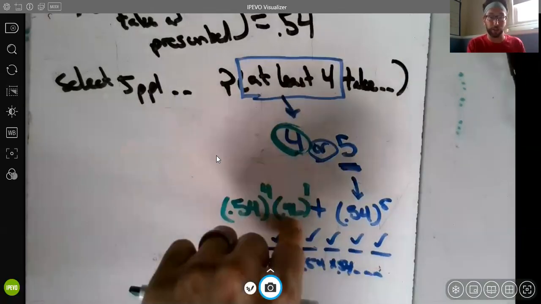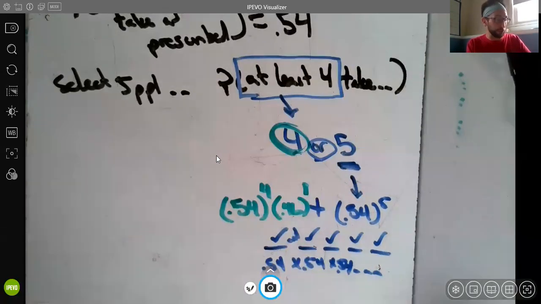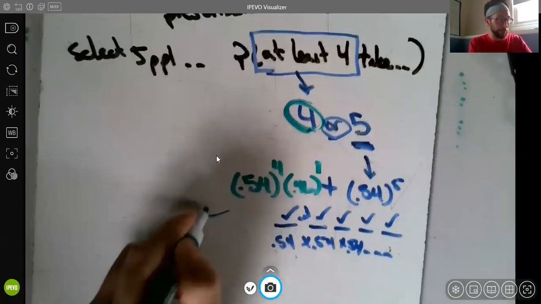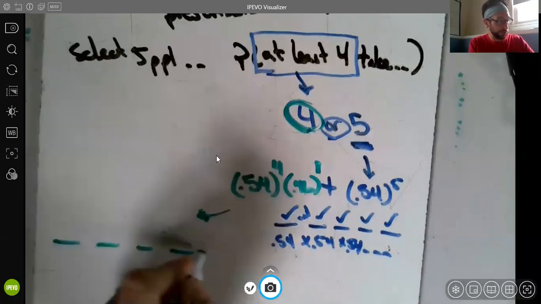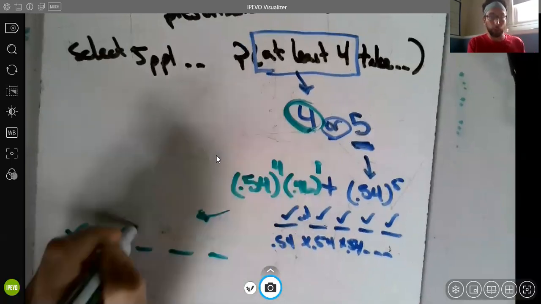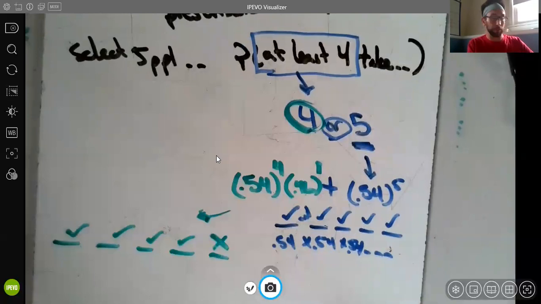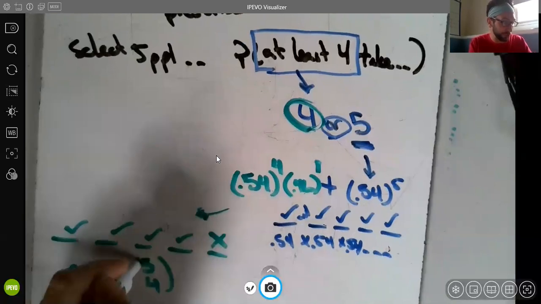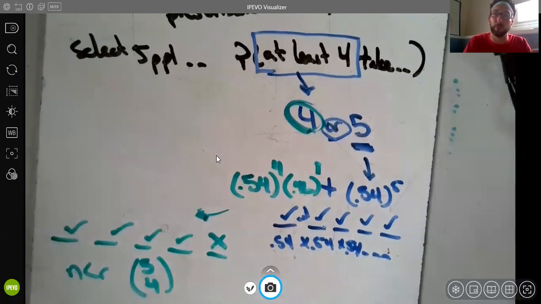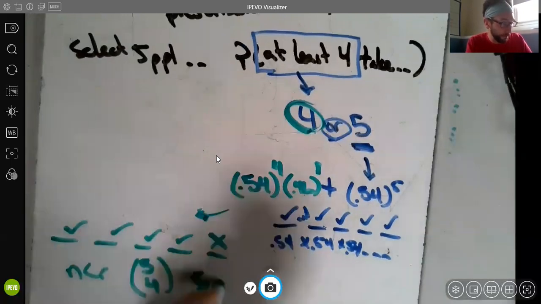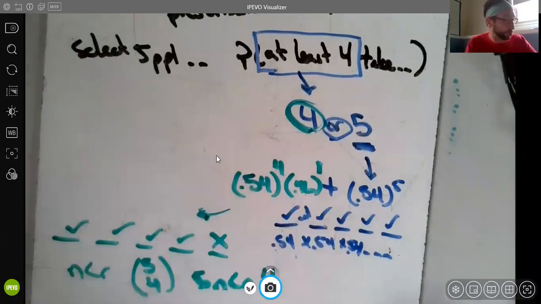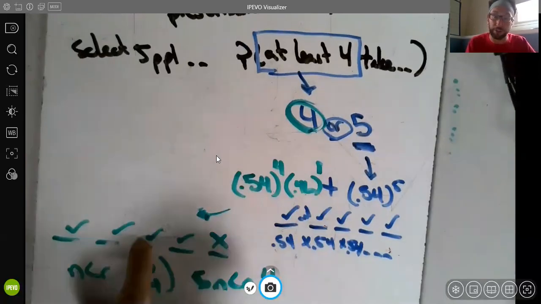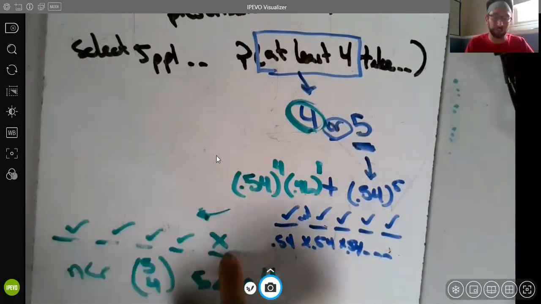But remember here that in green, this isn't it, because this only considers one possible arrangement that 4 people take the medicine as prescribed. And so if you recall, this is that nCr or 5 choose 4 stuff. We have to find that number of arrangements. If we did 5 nCr 4 on our calculator, it would tell us how many ways you could arrange 4 check marks on 5 lines.